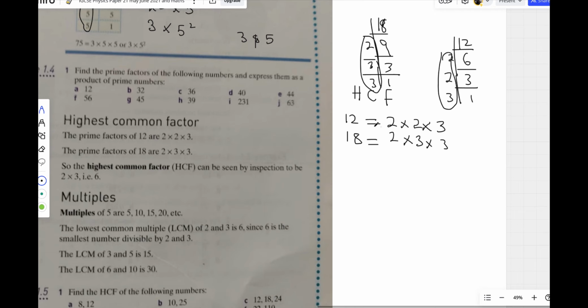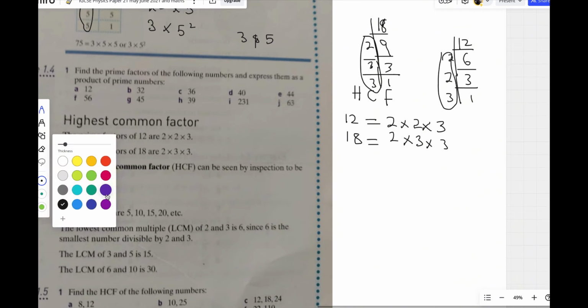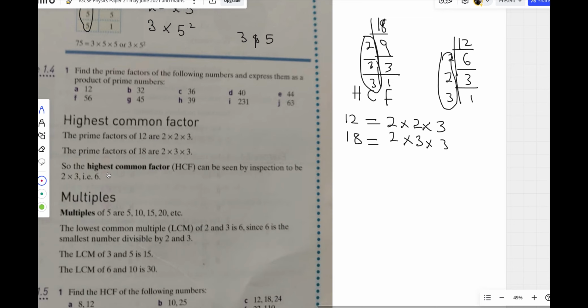Now what you do is to find what is common, what is the same. It's for us to find the common factor. So 2 is here, 2 is here, we're going to take it. In finding the HCF, you now have to bring coincidence or intersect, where you have the number here and here. Even if it's diagonal like this, as long as the number appears here and appears here, you can do a diagonal connection. Okay, so these 2 here, you write it one time.